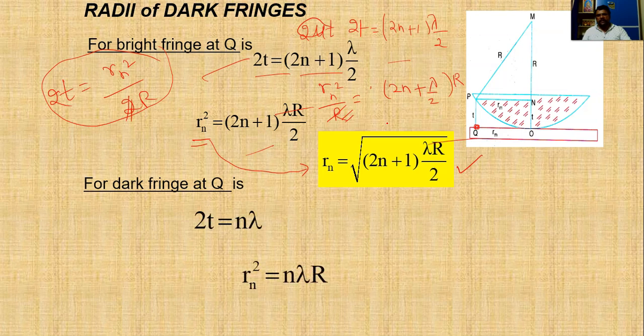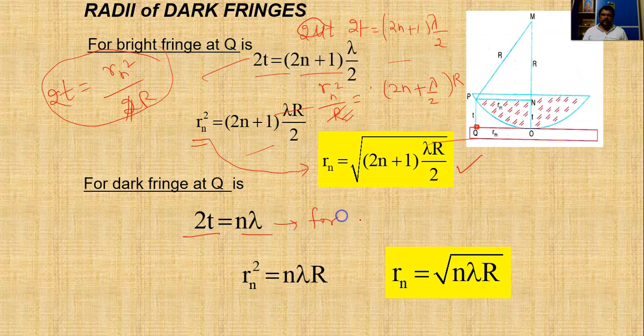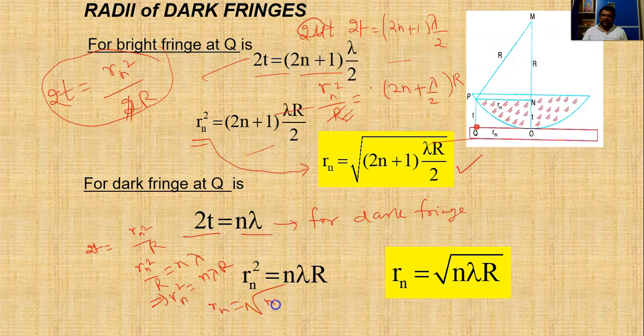Now for a dark fringe at Q, the condition is this one. As we know, the path difference should be equal to n lambda for a dark fringe. Again we use the relation 2t is equal to Rn square by r. So now we equate both sides. Rn square by r is equal to n lambda, or simply Rn square is equal to n lambda times r, or simply Rn is equal to square root of n lambda r.